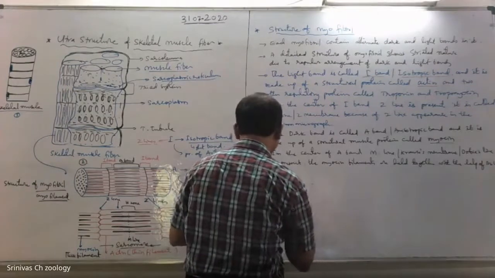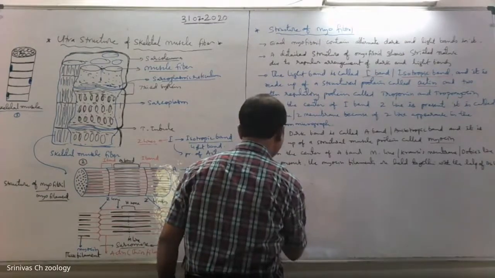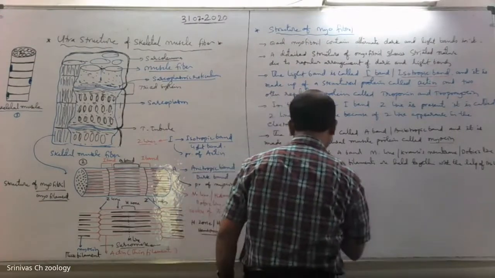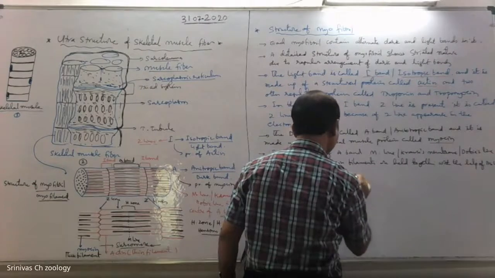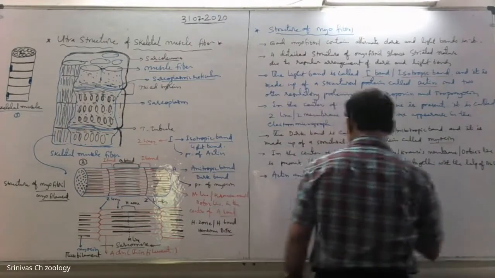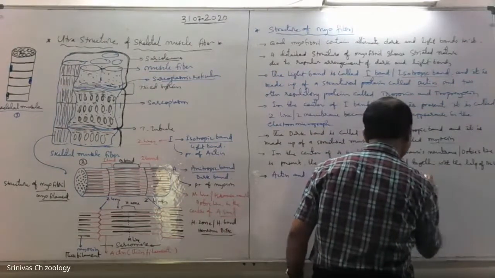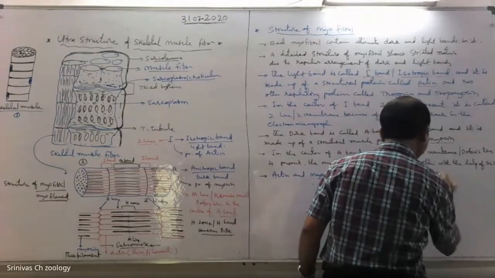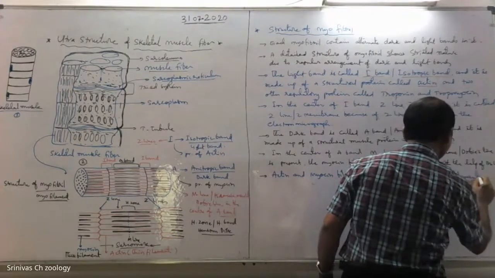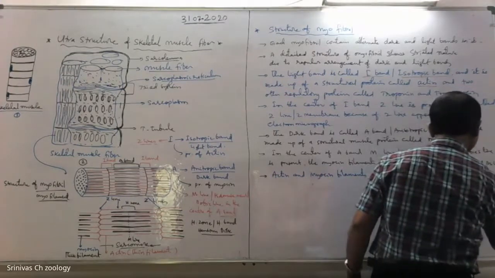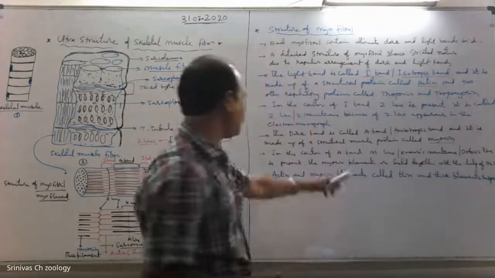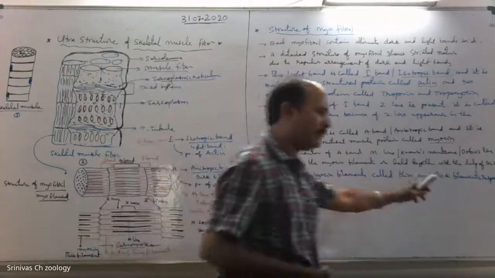The actin and myosin filaments are called thin and thick filaments respectively.